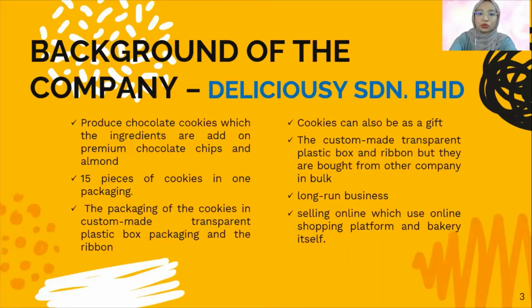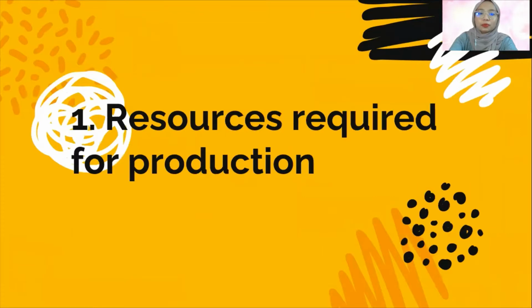However, the company does not produce the custom-made transparent plastic box and ribbon, but buys them from another company in bulk. So the company has decided to run this business as a long-term business. The cookies are sold online, using online shopping platforms like Shopee and Lazada, and also at the bakery itself. So the resources required for the production, the first one is natural resources.